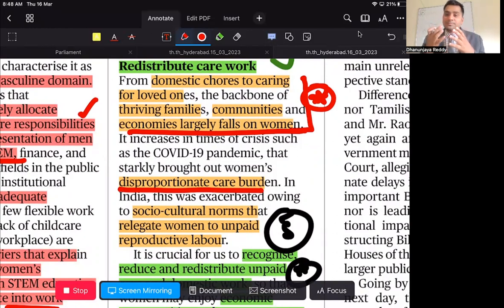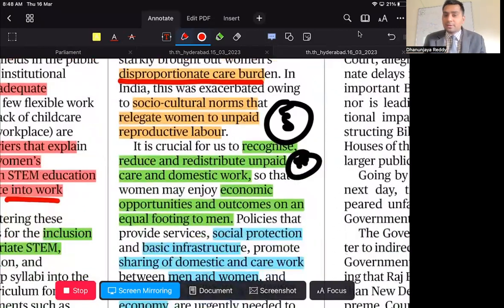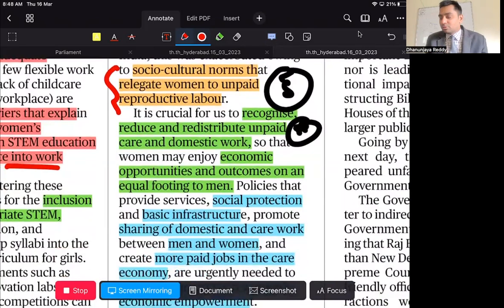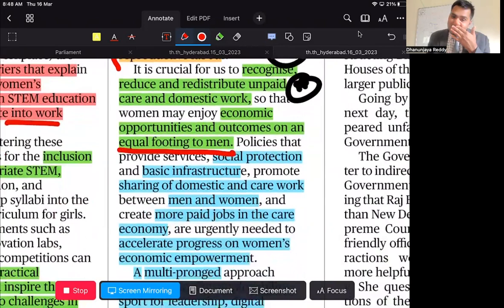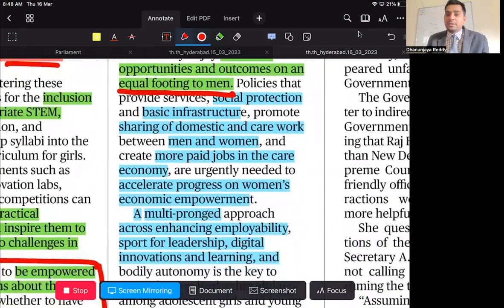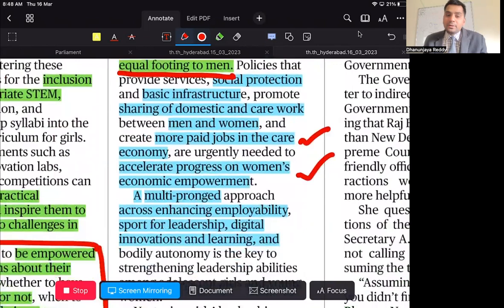Because of this homework, and because of the socio-cultural norms that relegate women to unpaid care work, they are losing opportunities in the economic domain outside the home. Hence, equal footing has to be given by men also. Hence, social protection and basic infrastructure, promoting a share of domestic and care work between men and women, and creating more paid jobs in the care sector will accelerate the progress of women and empowerment.